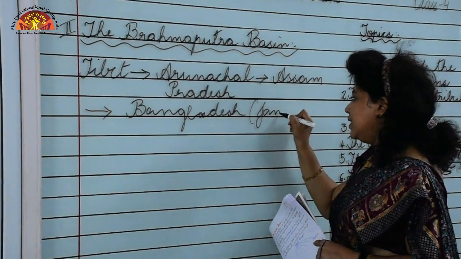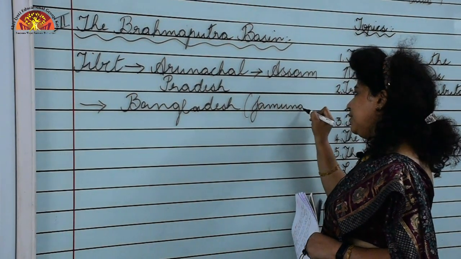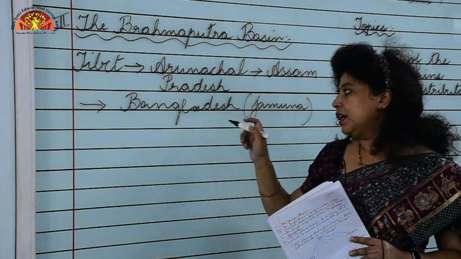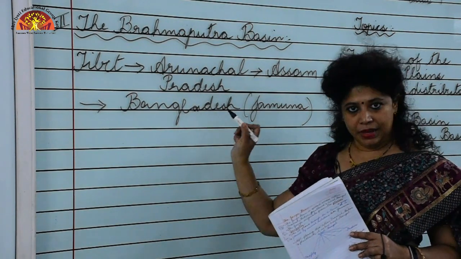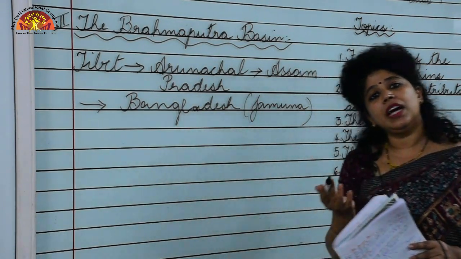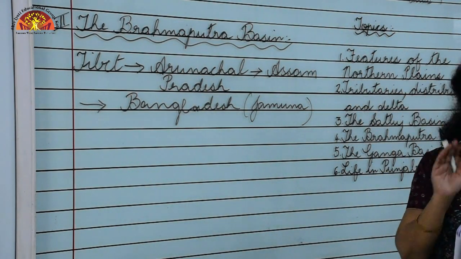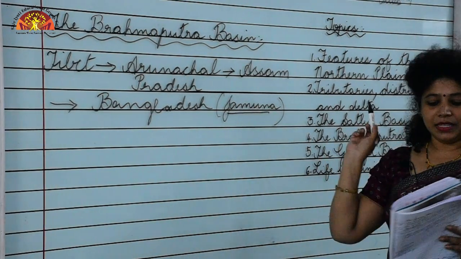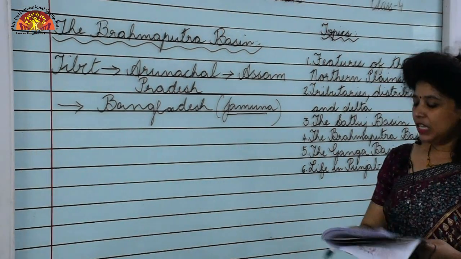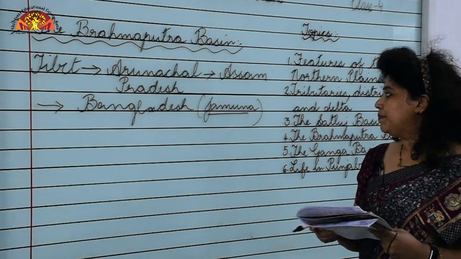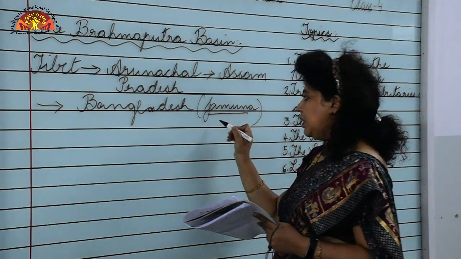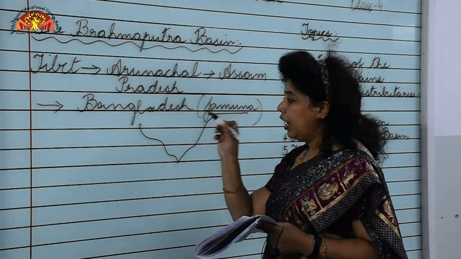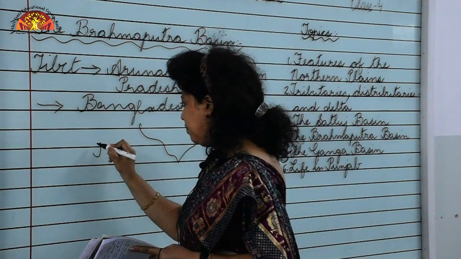Please note that Jamuna is different from Yamuna. Jamuna is the name of river Brahmaputra in Bangladesh and Yamuna is a tributary of river Ganga. So please note the difference. In Bangladesh, this river Jamuna joins with the distributary of Ganga, Padma.